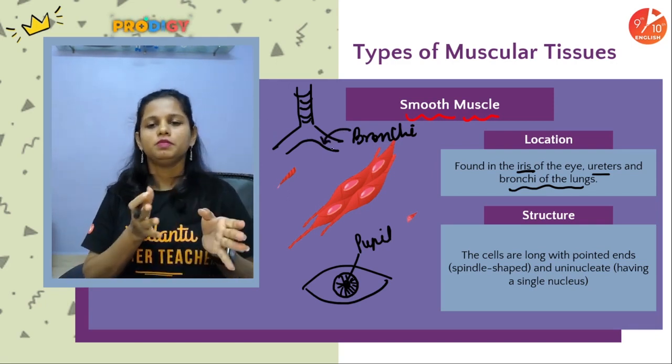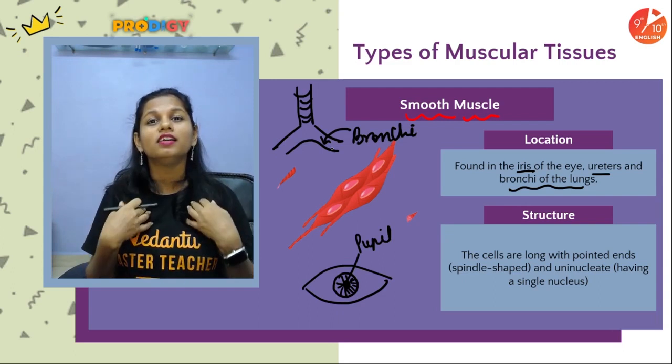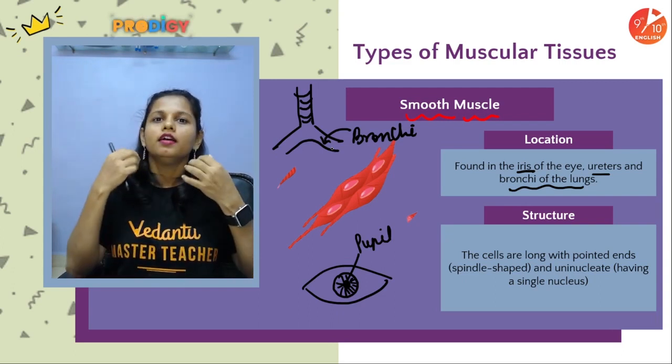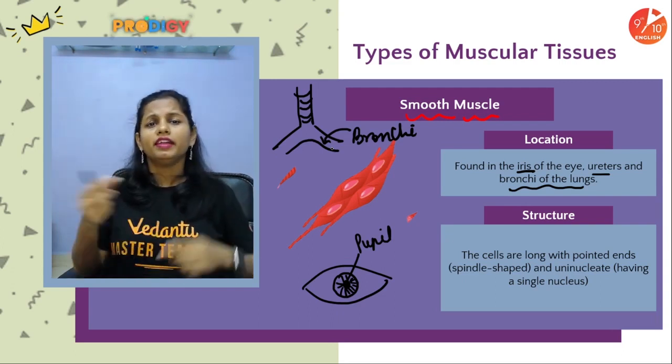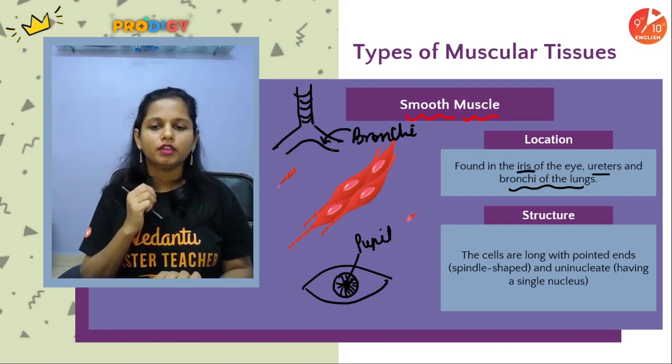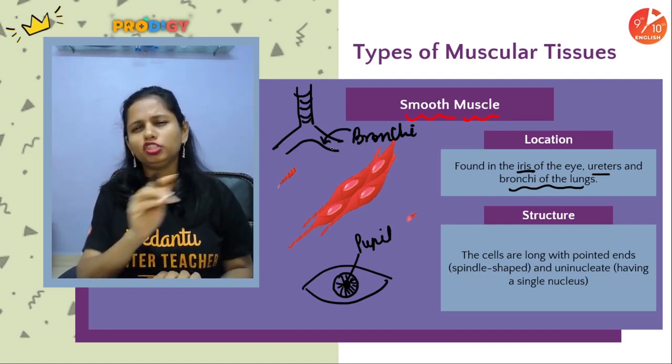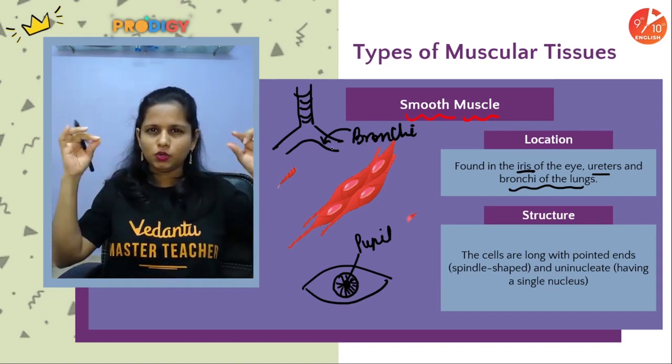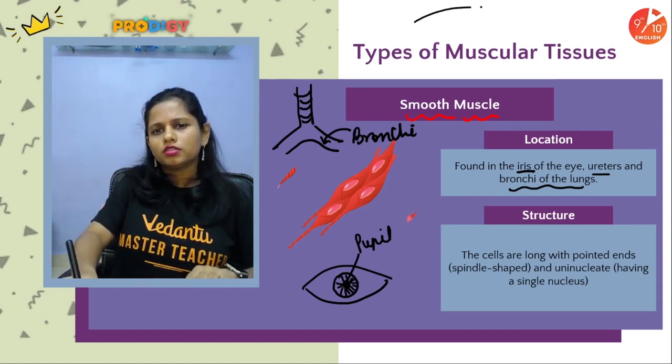So yes people, smooth muscles are present in our internal organs like the iris of the eye, alimentary canal, ureters, bronchi of the lungs, etc. What is their shape? Their shape is just like our eyes. So it looks something like this.